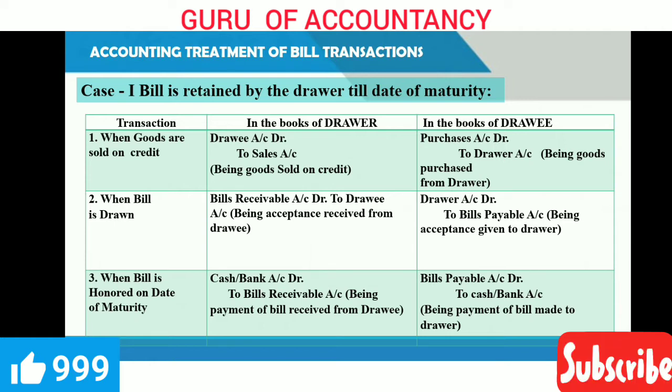On maturity date, when the bill amount is collected, drawer will write cash or bank account debit to bills receivable. And on the maturity date, drawee will make payment of the bill, so he will write bills payable account debit to cash or bank. So these are the journal entries if the bill is retained by the drawer till the date of maturity. Now before this, let us understand how to calculate maturity date.